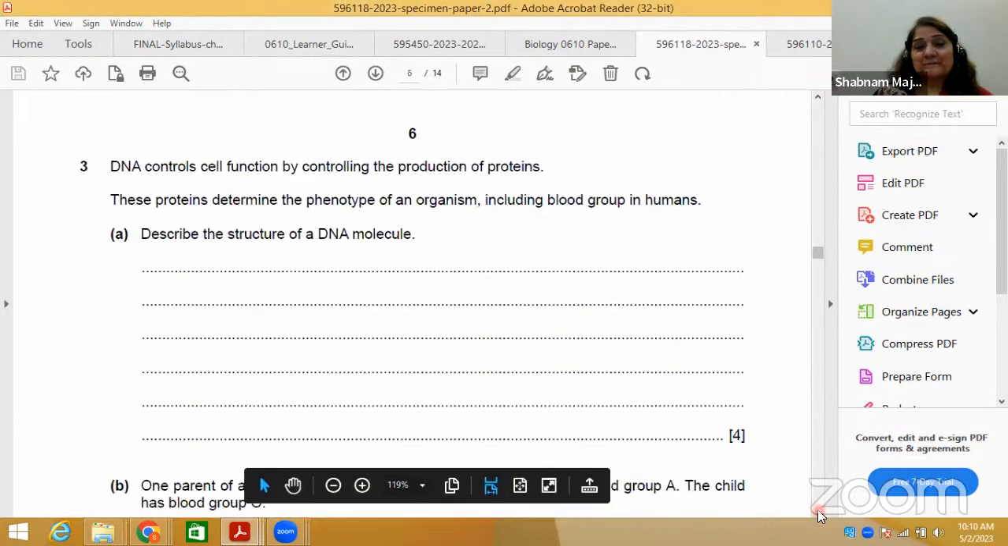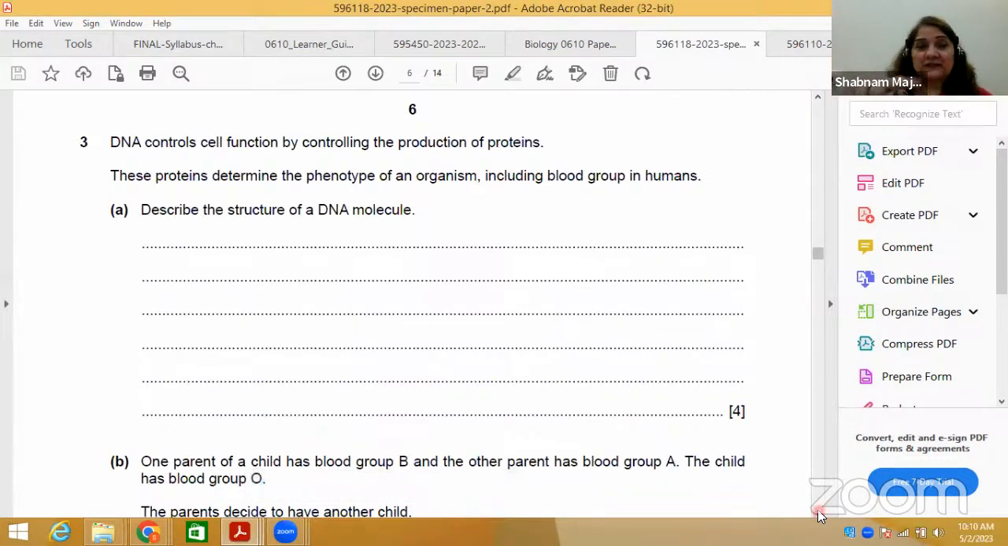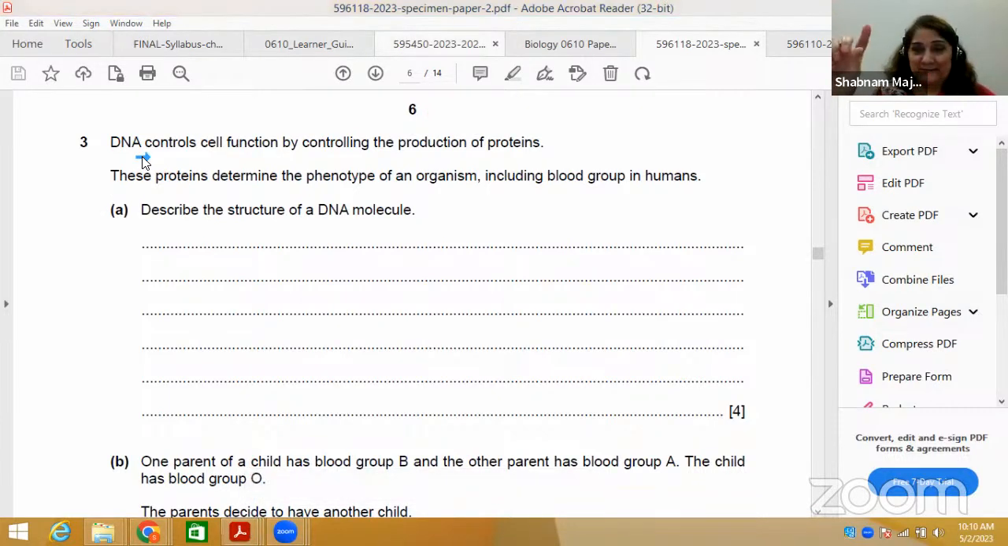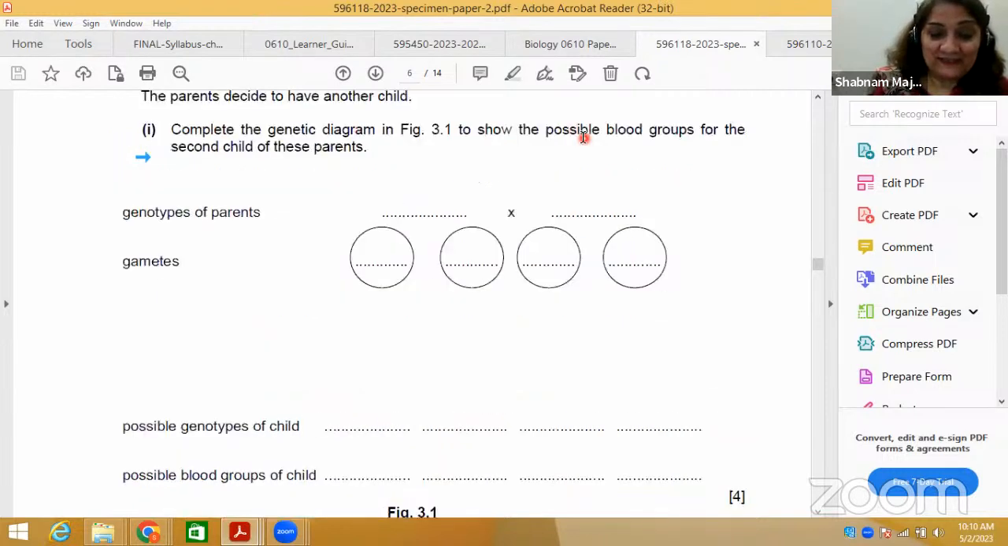Now next question. This is a very good question. Question number 3. Why a good question? Because you can see that the information provided here is basically about DNA. Now, what is DNA? It's a nucleic acid. Don't forget, I'm using the word nucleic acid as a term for DNA and RNA.